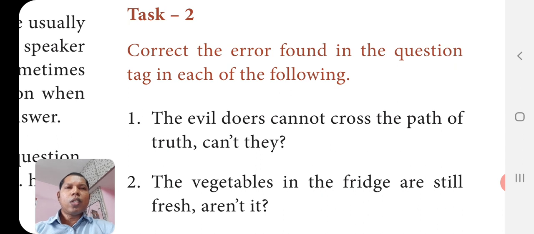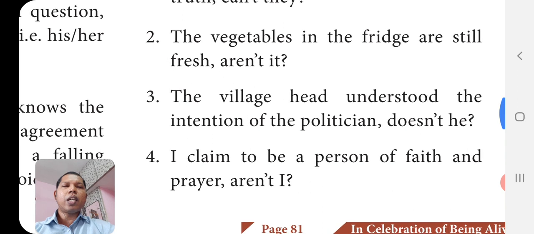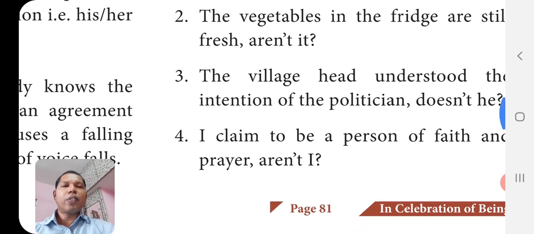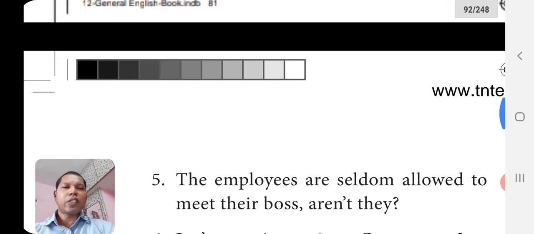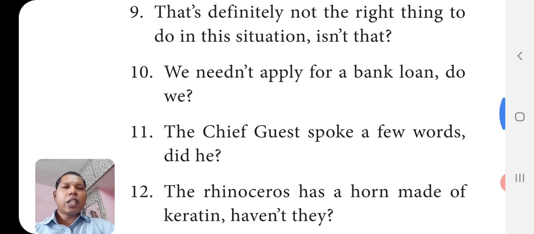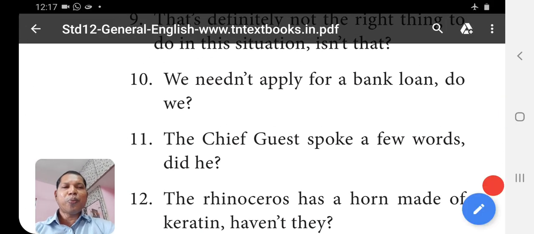And in task 2, correct the error found in the question tag in each of the following. Already the question tag is given, but it may not be correct. Something is wrong in that. So instead of negative, positive may be given, or instead of a singular subject, a plural pronoun may be given, or some other difference will be there in the question tag, that you can find out and write the correct question tag. So if you don't have the textbook, you can write in the rough notebook and send it to me. These two tasks, task 1 and task 2.